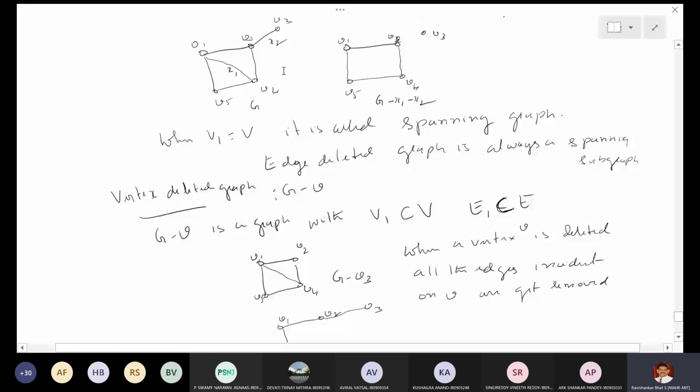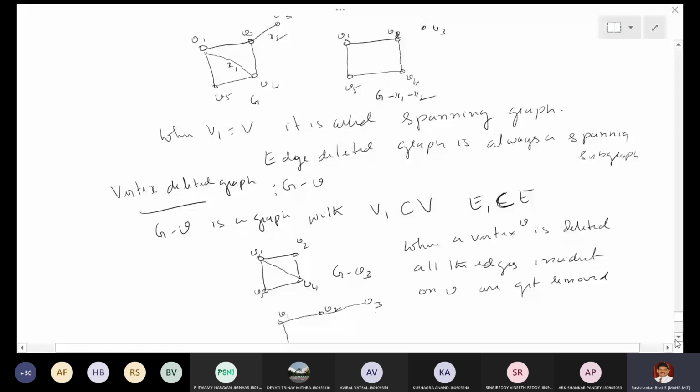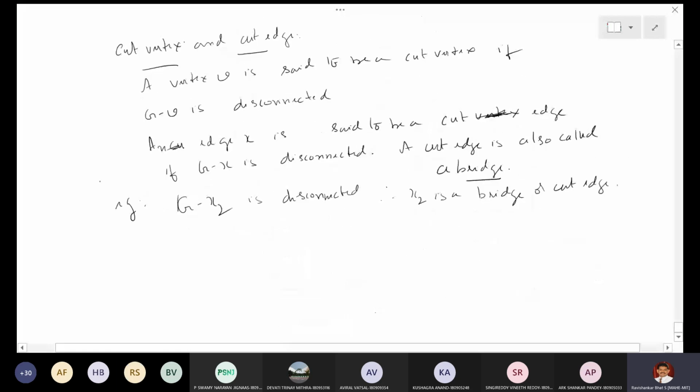So v3 is not a cut vertex, but if I remove v2, what is the graph obtained? So let me draw G minus v2 in the same graph. I think it looked like this. This one is there, this one is there, and one vertex is here. So this is v1. I have removed v2 from this, and this is v3, this is v4, this is v5.